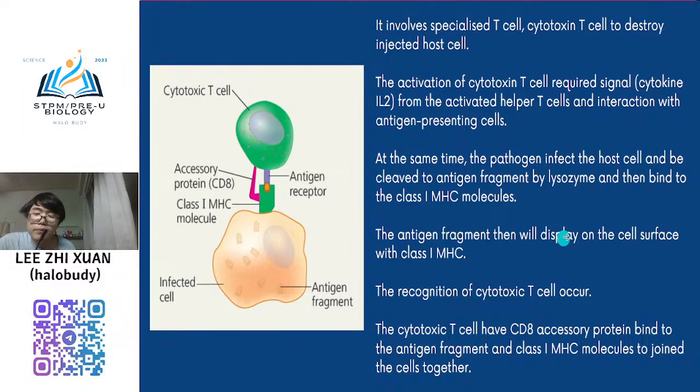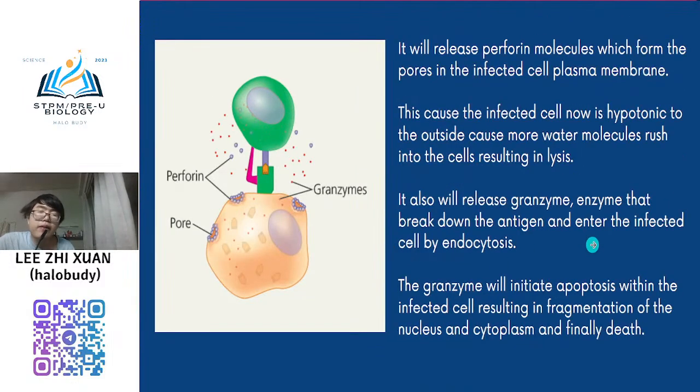So it joins the cells together. When it starts to join together and has already recognized, your cytotoxic T cell will start to release perforin. Perforin creates a pore in the infected cell's plasma membrane, so that water molecules rush into the cell, resulting in the lysis process.